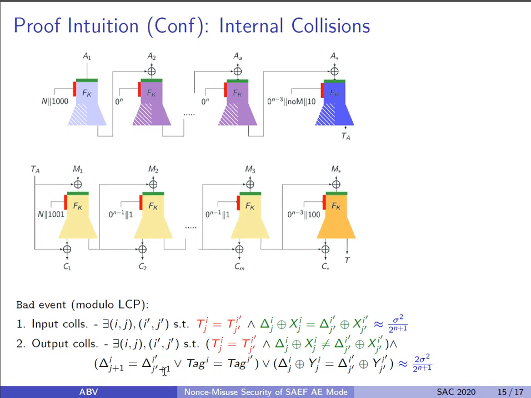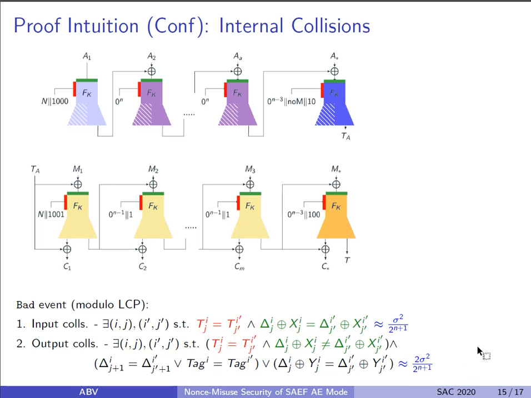In the second case, when delta j i and delta j' i' are not under the longest common prefix and not fixed, which means they are uniformly chosen at random, and if the inputs are different, the outputs can collide in both of the outputs of the fork call, and thus this yields a probability of collision as 2 upon 2^n. Since there are a total of sigma fork calls, which gives sigma squared by 2 fork call pairs, we get the total probability of such collisions as upper bounded by 2 sigma squared upon 2^(n+1).